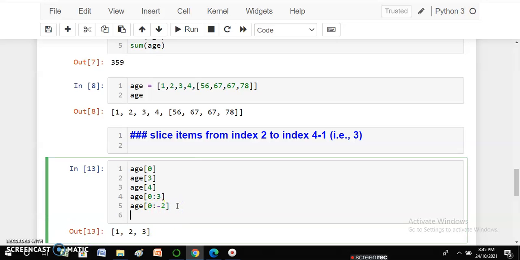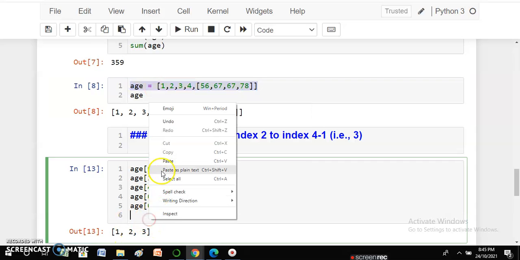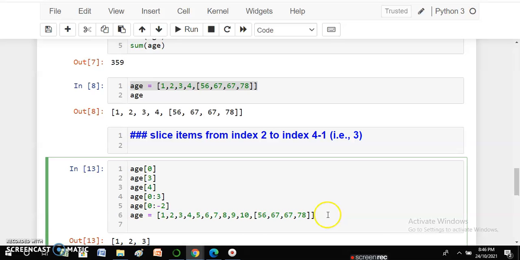Let's understand this concept with a little modification in this data so that you can keep this in mind forever. Suppose I write over here 5, 6, 7, 8, 9, 10. So now what happens? We have a lot of values and we have no time to count how many values are there. So what we will do over here, suppose I want all the values excluding the last value.